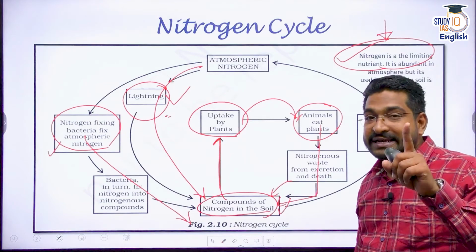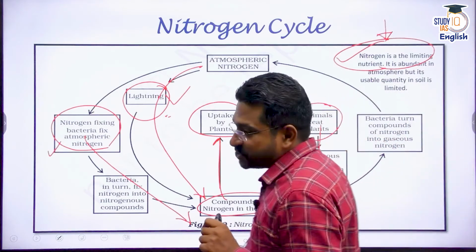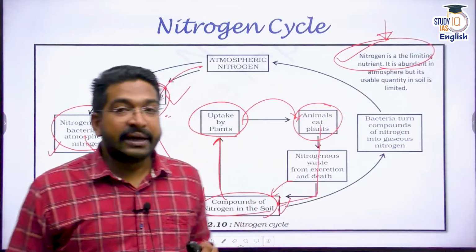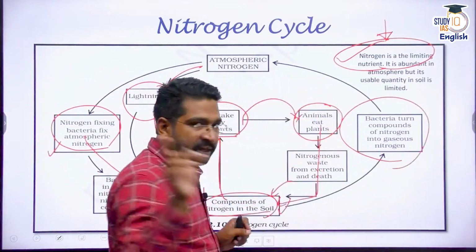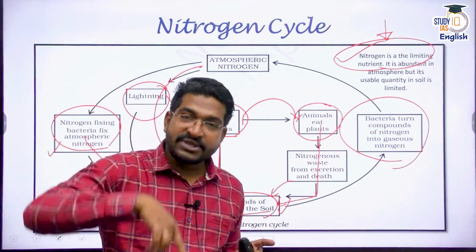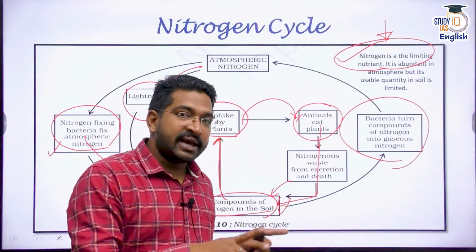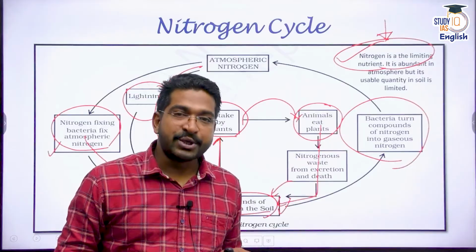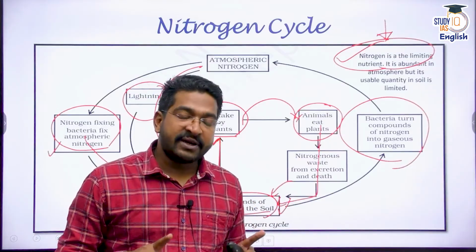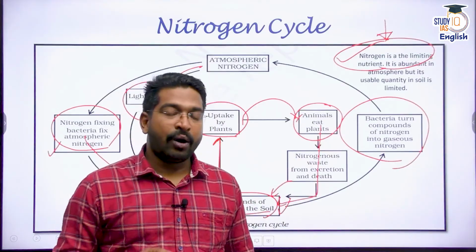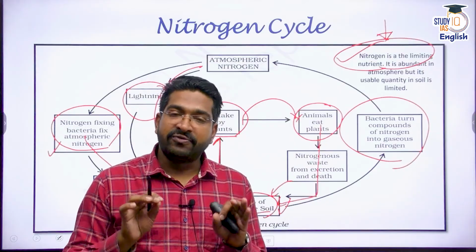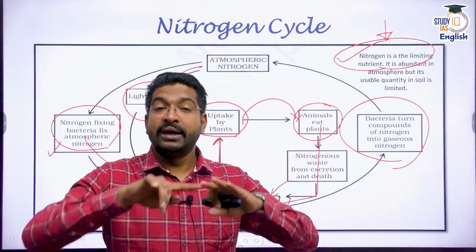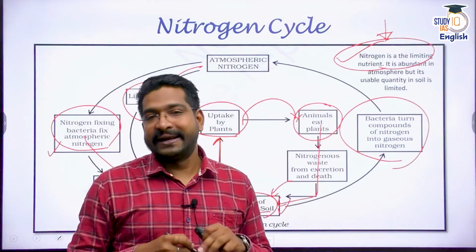Apart from that, there is one more arrow written here, and that is denitrifying microorganisms. That is why I hope you understand that under the microorganisms chapter, we are talking about the nitrogen cycle. Why? Because microorganisms, specifically bacteria or prokaryotes, are a very important factor in fixing nitrogen and in the entire nitrogen recycling.